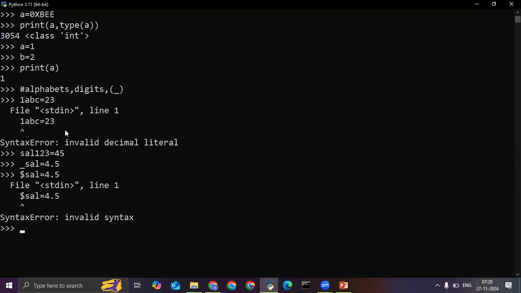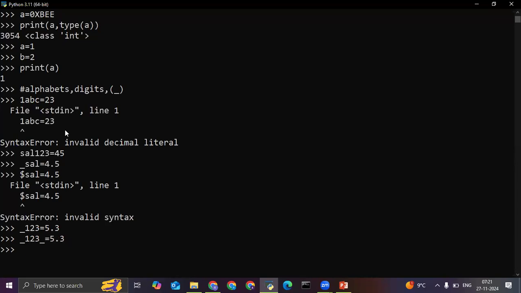Now, if I write _123, I'm not using an alphabet, I'm using underscore, and after that digits, _123 is equal to 5.3. This is also acceptable. Or I can write underscore again is equal to 5.3.